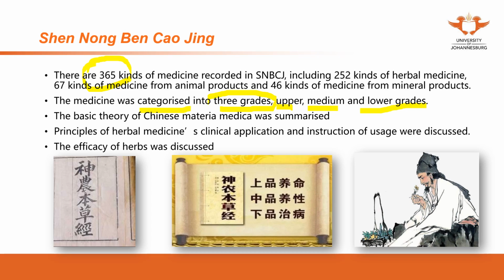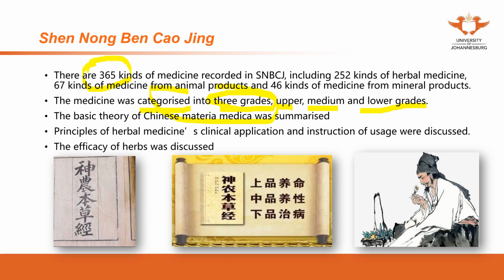So this classification method is very important, especially at that time. If you don't know how to categorize the herbs into different categories, you will mix up everything. So this book proposes the first classification method used in herbal medicine, and later on when we discuss some other books, you will see those classification methods were developed from this method.